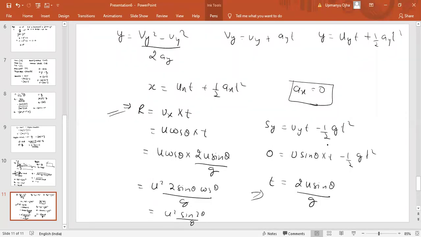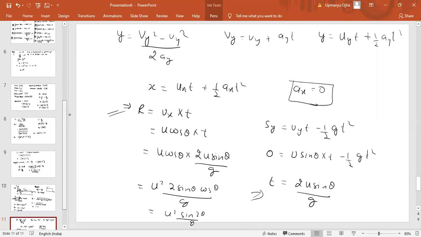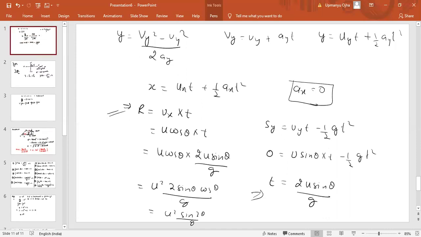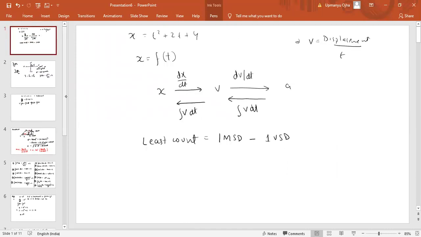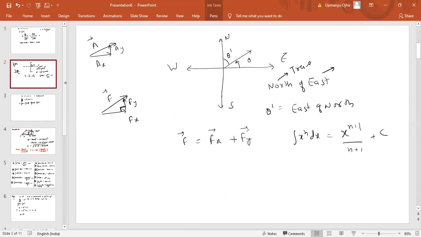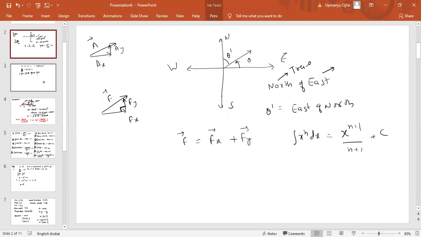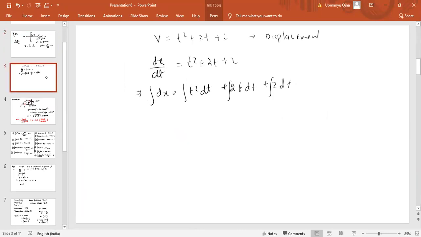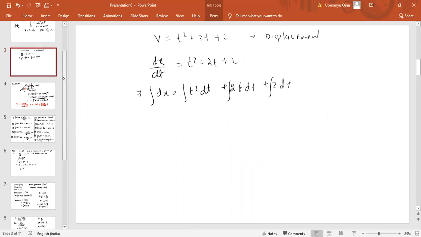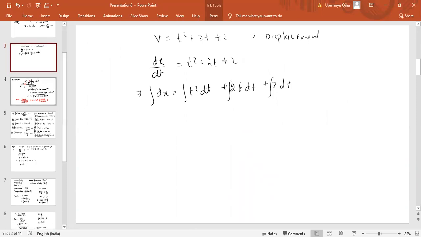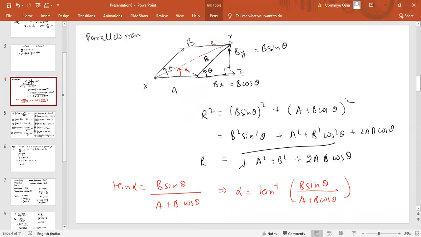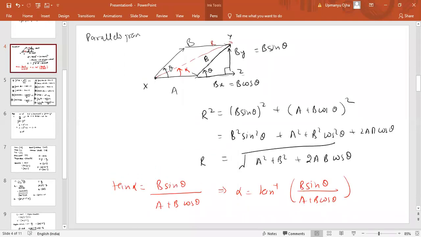So I think time is up. See, basically you are JEE students. You don't need to think about the formulas. Just see the concept here. If you know the concept, you can solve any problem. I cannot remember the range formula which I have derived, but I know how to derive the formula. That is a very important point.